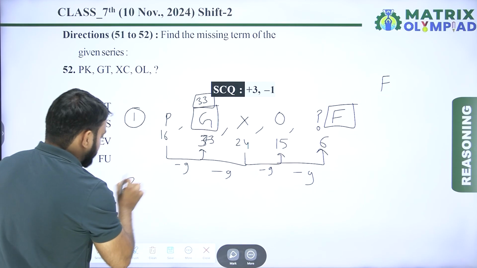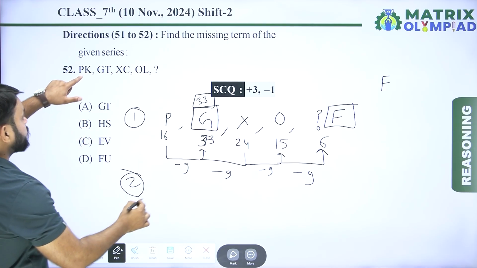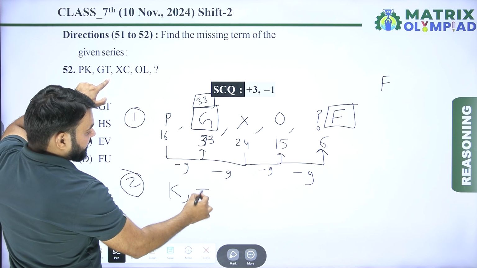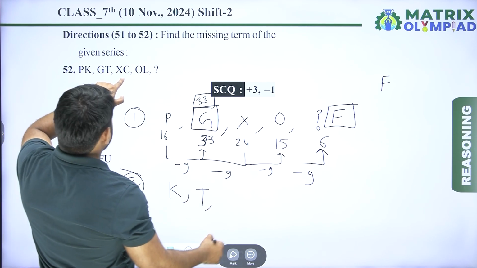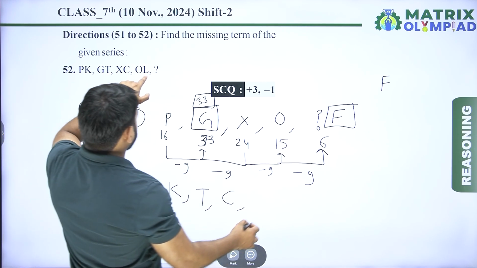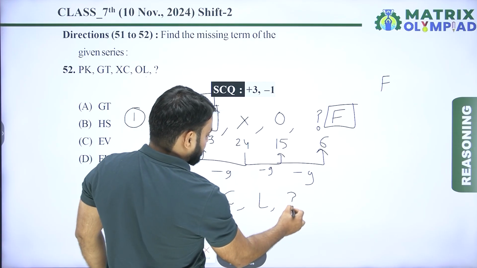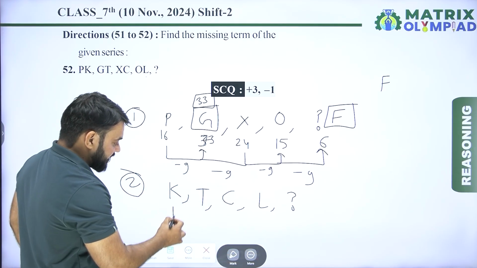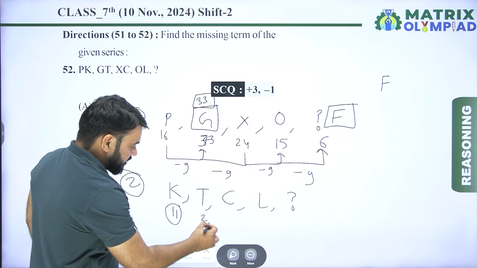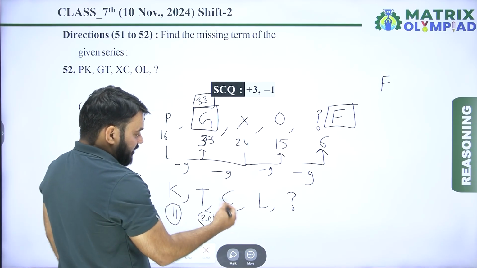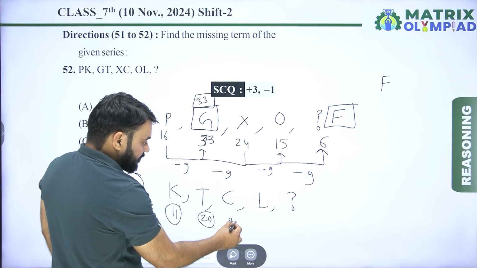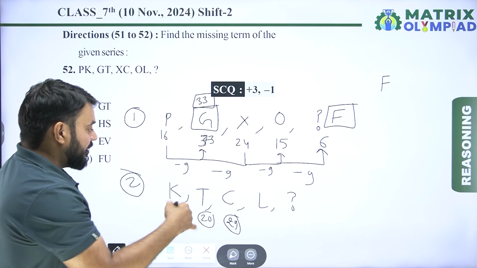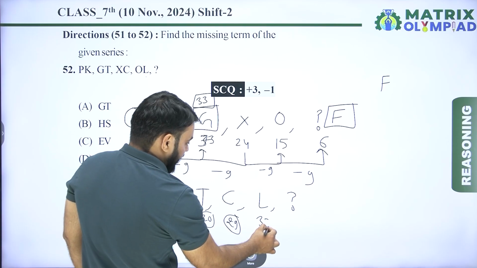Now taking the second alphabet of each term. The second alphabet of the first term is K. The second alphabet of the second term is T. The second alphabet of the third term is C. After C, next is L. After L, next is missing. So first find the pattern of the given alphabet series. The place value of K is 11. The place value of T is 20. The place value of C is 3, also 29. In the English alphabet, the place value of L is 12, also known as 38.